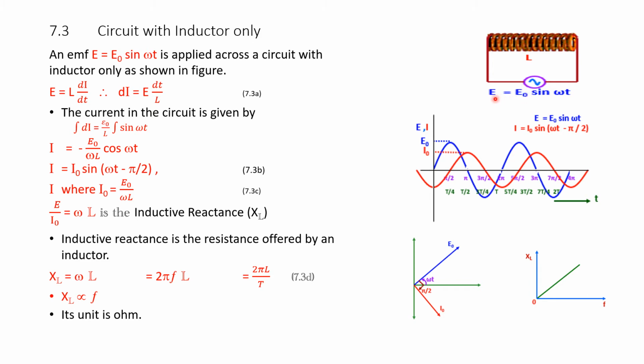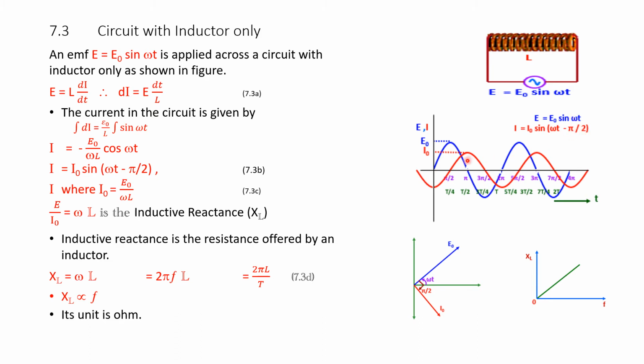An alternating voltage E equal to E naught sin omega t is connected across an inductor, and we have derived the equation I is equal to I naught into sin of omega t minus pi by 2. The minus pi by 2 shows the current lags behind the voltage by pi by 2.